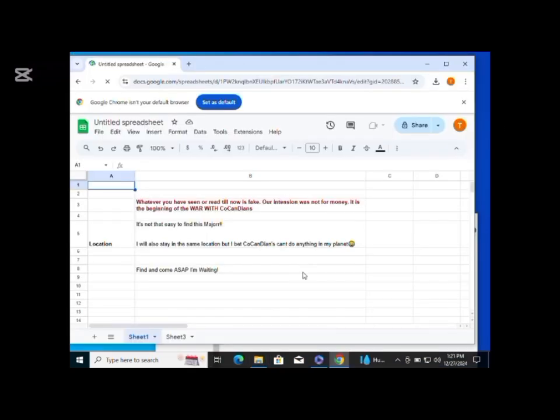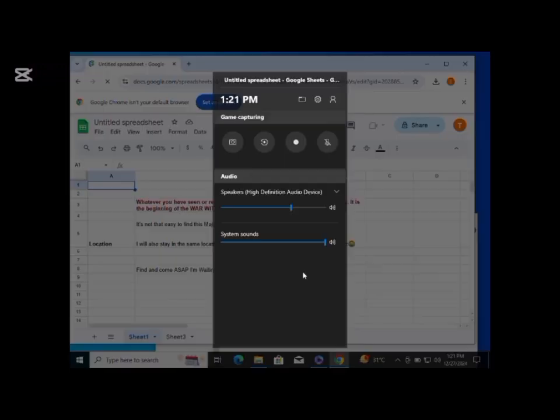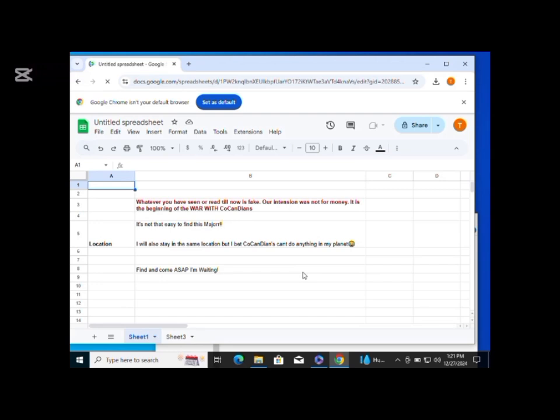Okay, now interesting. Now we open the Excel file with Google Sheets. I want to note one thing that I forgot to note from the beginning, and that is all this analysis is being done on the virtual machine, not my actual PC. Now let's read what the Excel file says.